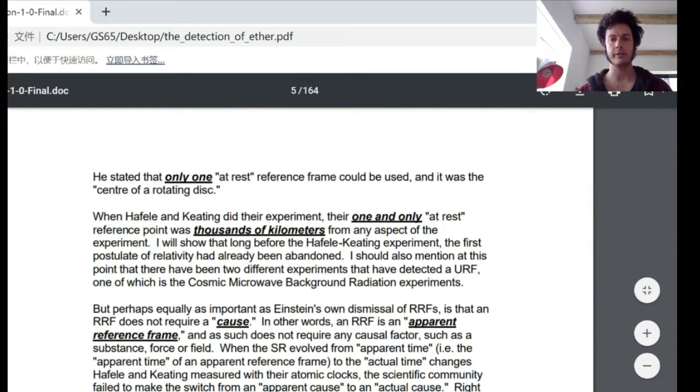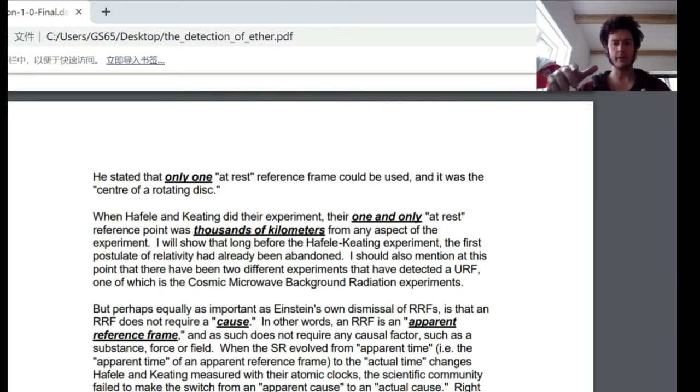He stated that only one at-rest reference frame could be used, and it was the center of a rotating disk. When Hafele and Keating did their experiments, their one and only at-rest reference point was thousands of kilometers from any aspect of the experiments. I will show that long before the Hafele-Keating experiment, the first postulate of relativity had already been abandoned.